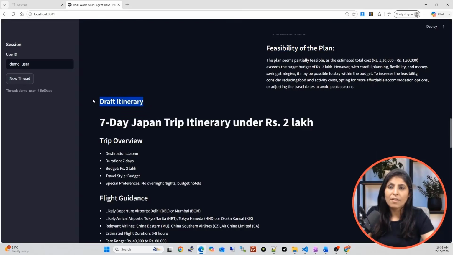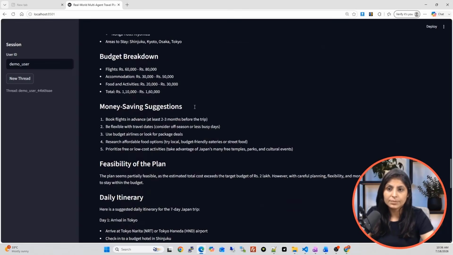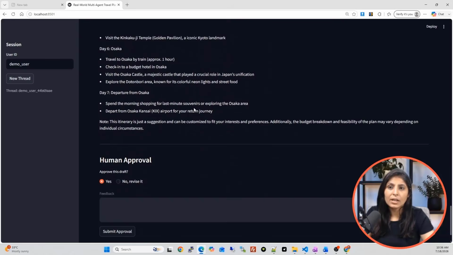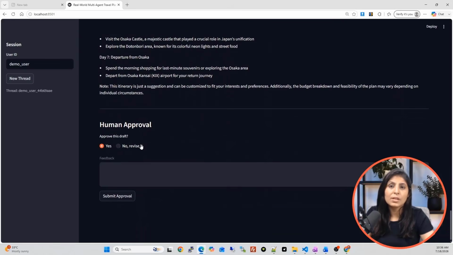Then this is the draft itinerary. Guys, remember I've told you that the itinerary agent will provide the draft itinerary. So this is the draft itinerary. And after that, it is asking for human approval.